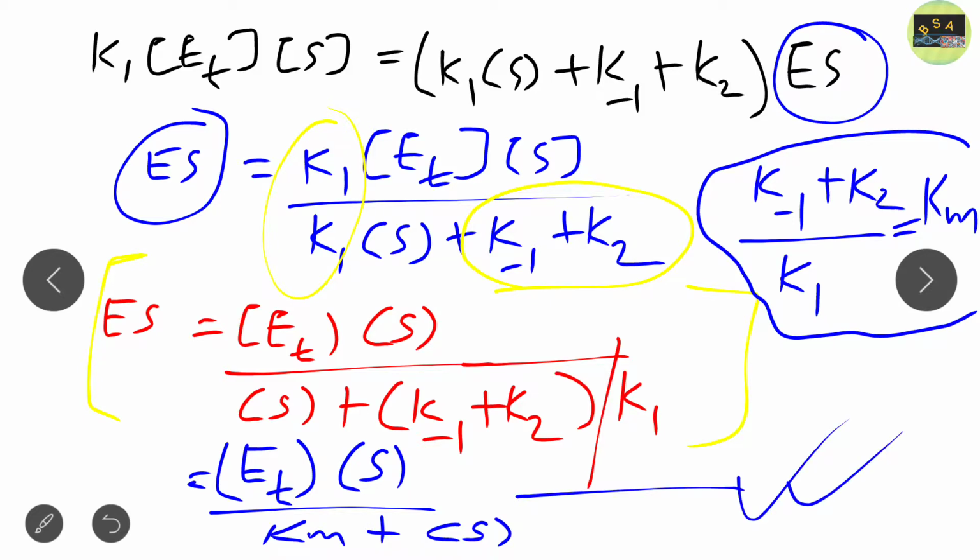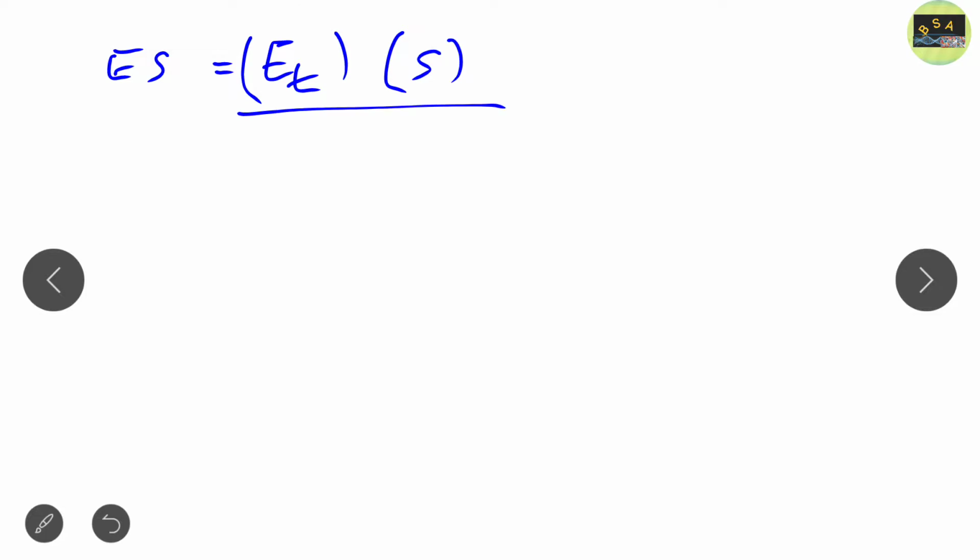So till now, if we write down the equation in a fresh way, what do we get? We get enzyme substrate complex is just equal to ET, I hope you note down all these things, S by Km plus S. As we know, Km is just equal to k minus 1 plus k2 by k1.